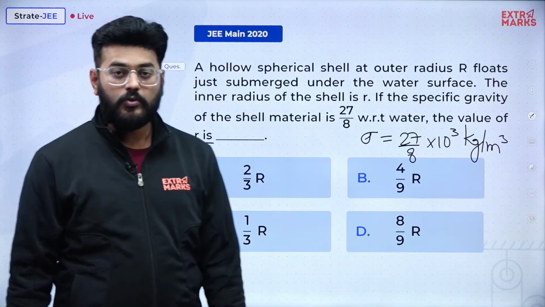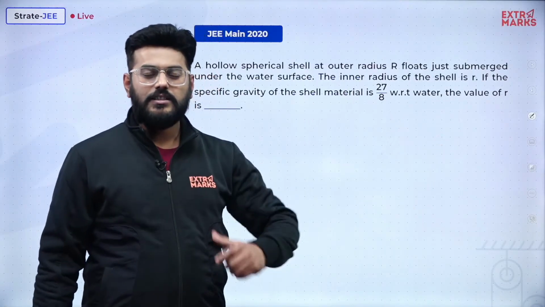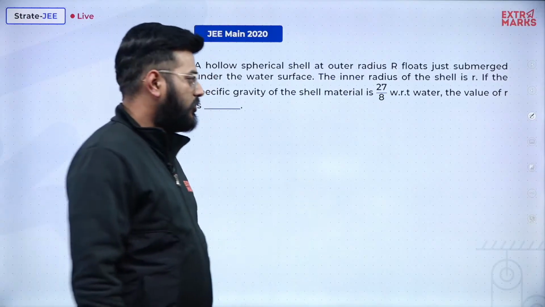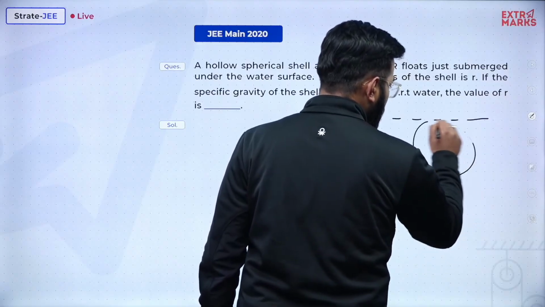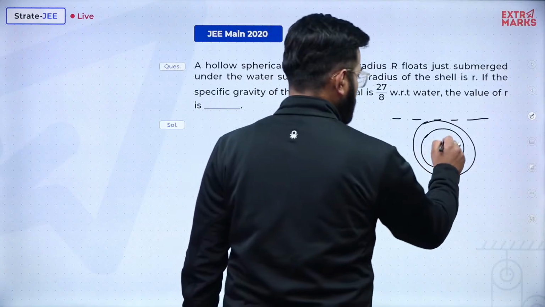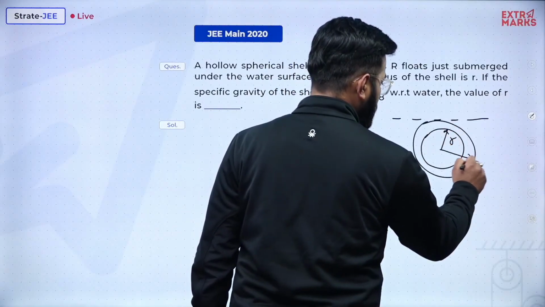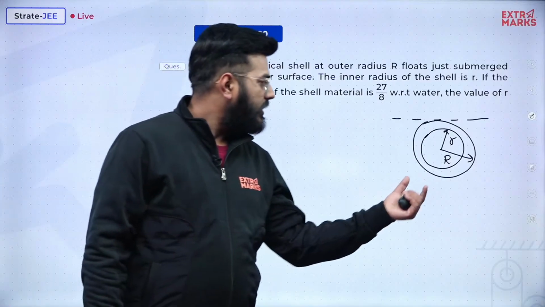Okay sir, what we can do? First, let's just create the situation similar to what has been given. The situation says this is the level of water and here is our spherical shell. The inner radius is r and the outer radius is capital R. Now it is floating over here.